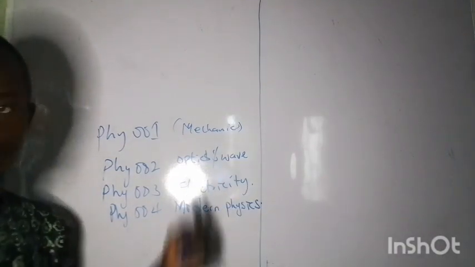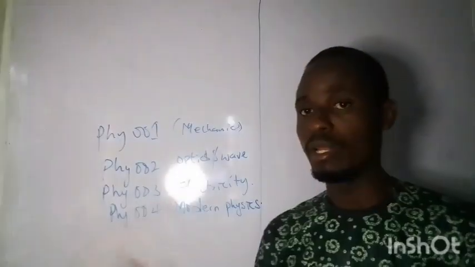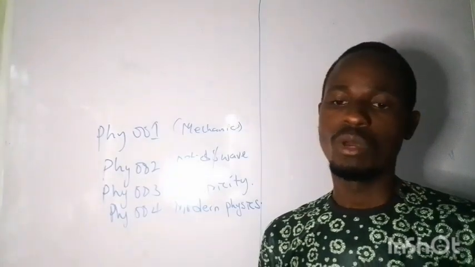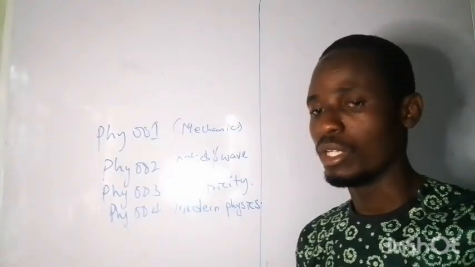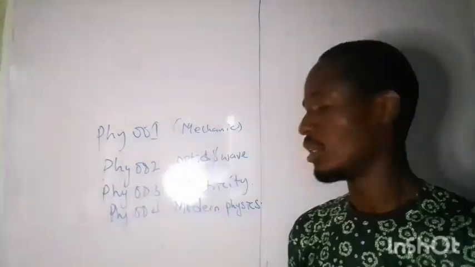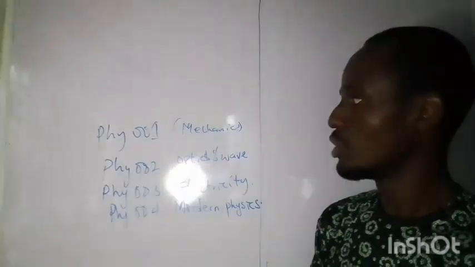We have various topics under mechanics, various topics under optics and wave, various topics under electricity, and the same thing applies to modern physics. We are going to treat all these topics, just like the success of the exam is our priority, and that is the purpose of making this video. So we're going to start with PHY 001.